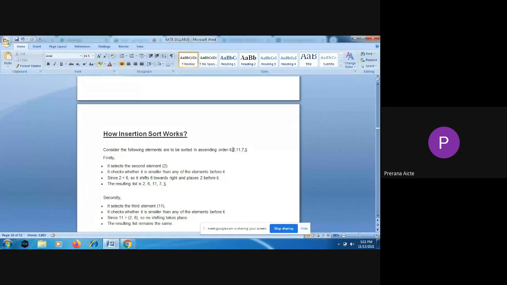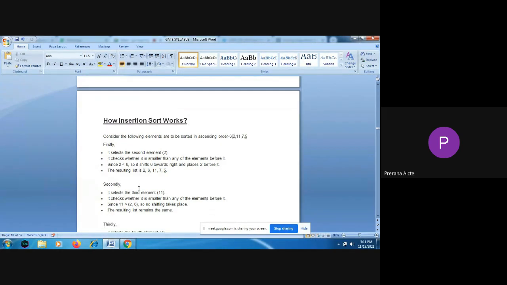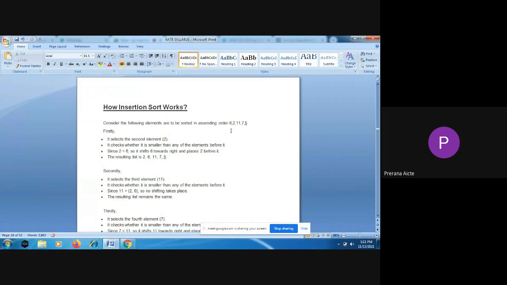So 2 will be shifted before and 6 will be shifted to the right. And then it is going to take the next element, and it will check whether the elements before that element are smaller or not. If one of the elements is not smaller, it will shift that element to the right.